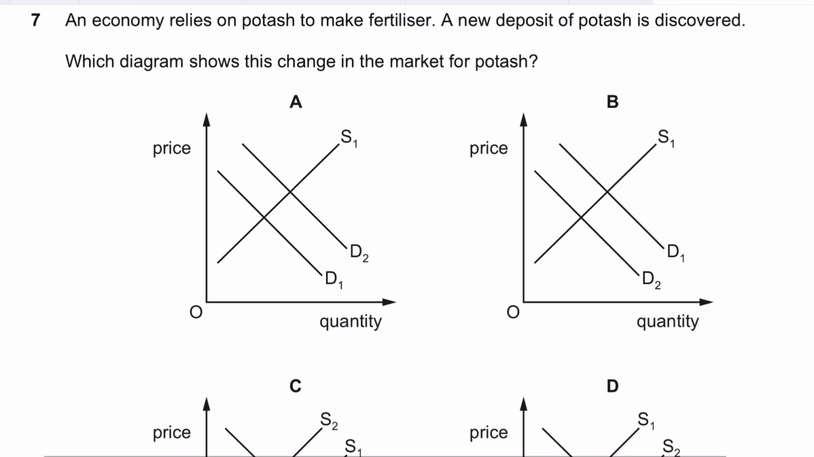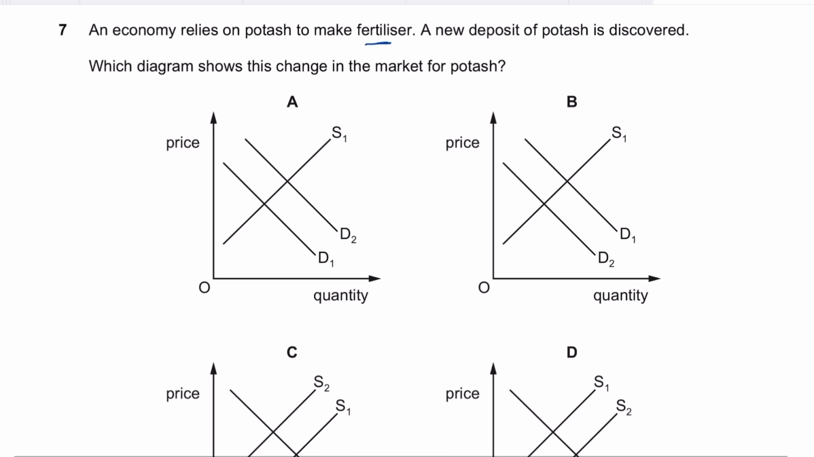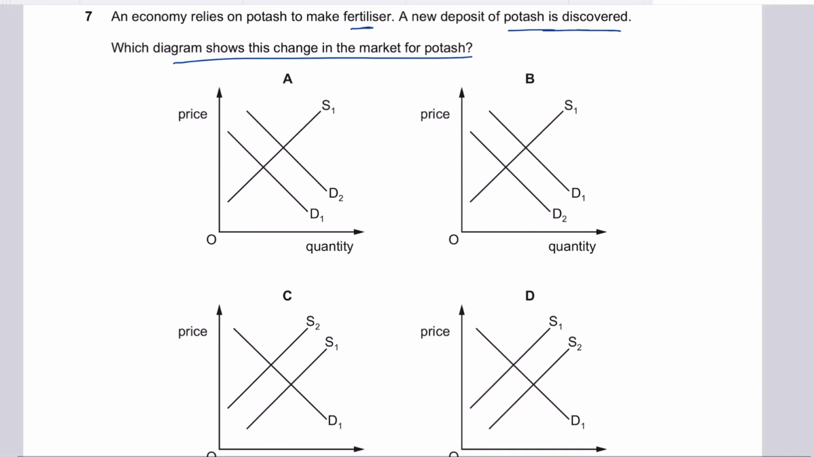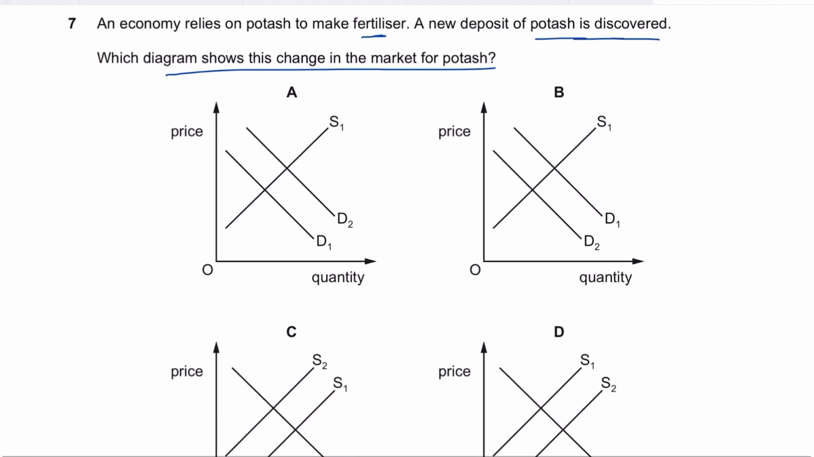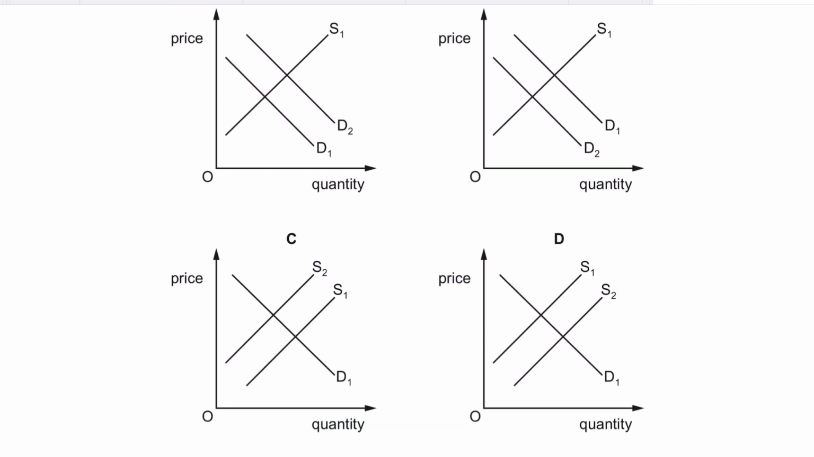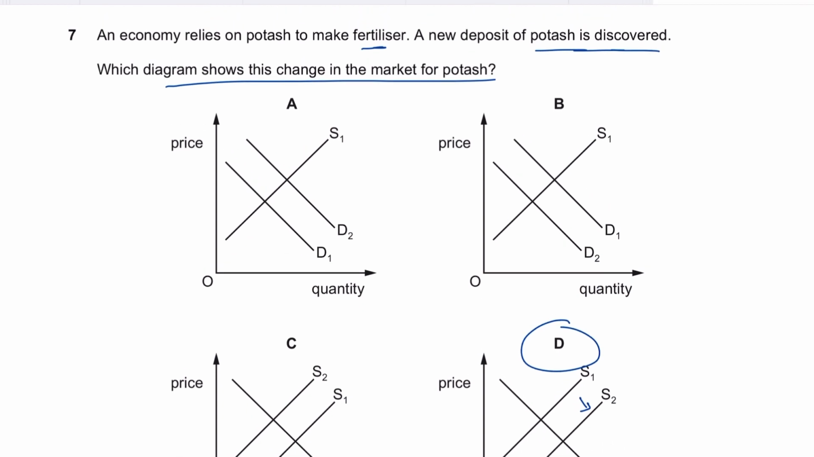Question number 7, the economy relies on potash to make fertilizer. A new deposit of potash is discovered. Which diagram shows this change in the market for potash? Obviously, if a new deposit of potash is discovered, it would increase the supply of potash in the market, and hence that should make D the answer, because here the supply is rising, right? So yeah, if a new deposit is discovered and it's extracted, so definitely supply would rise. So S1 to S2, supply shifts outwards.